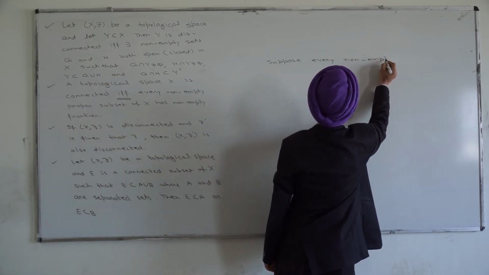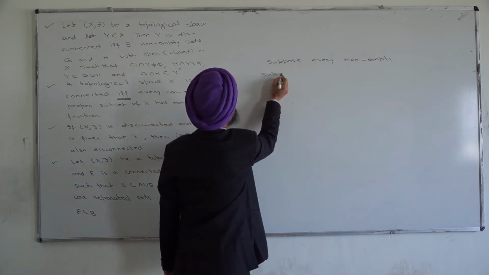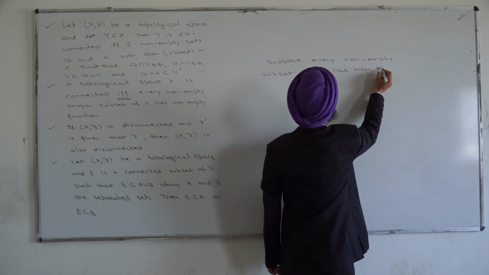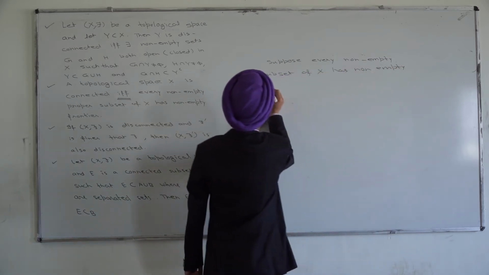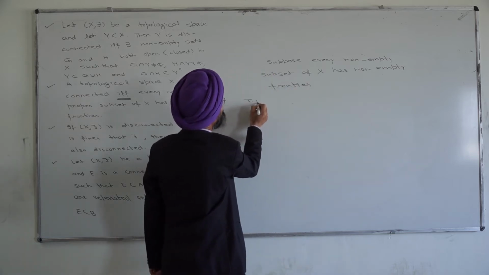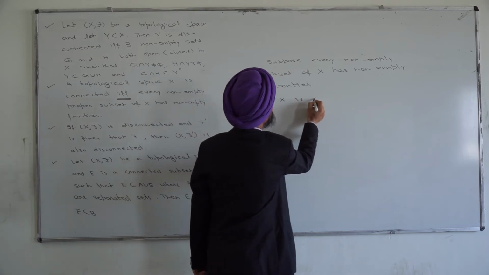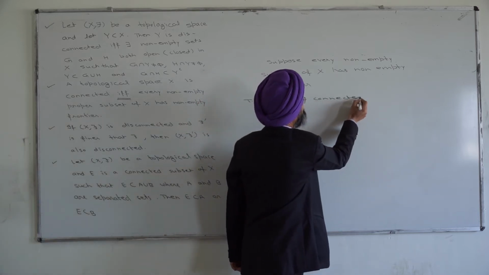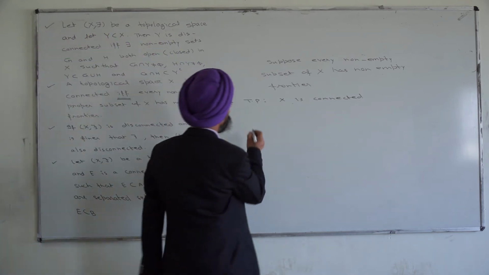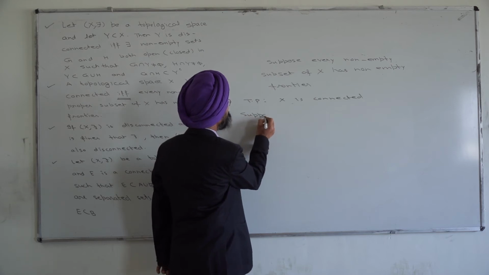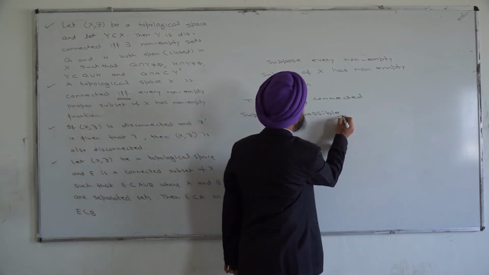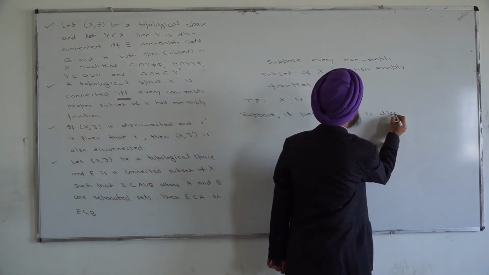Now the statement is: every non-empty proper subset of X has non-empty frontier. This is given to us, and what we want to prove now is that X is connected. Once again, we will prove this theorem by the method of contradiction. Suppose, if possible, X is disconnected.